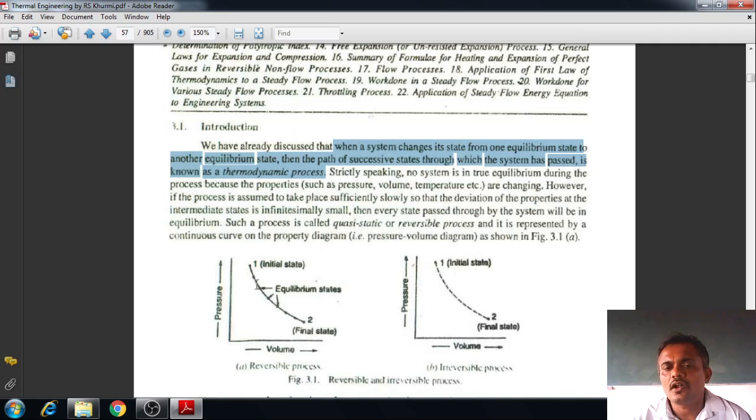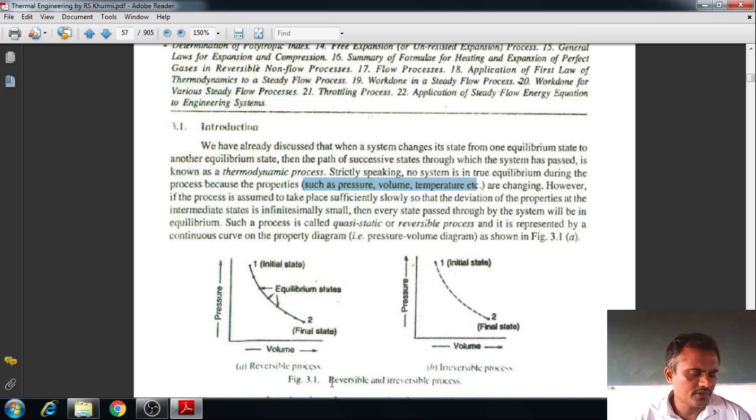The small displacements of a piston are plotted by considering the pressure and volume, and when we join all these intermediate points, we get this arc of length, and this is called a thermodynamic process. It is considered based on the thermodynamic properties such as pressure, volume, and temperature.